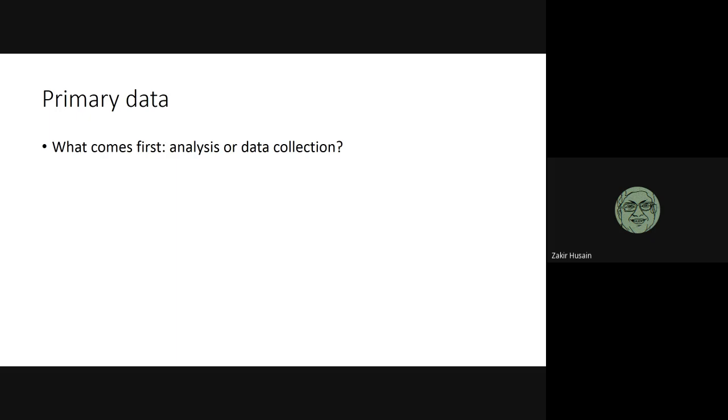So you have to plan, okay, this is the regression. What method should I use? Okay, I want to use an instrument variable method, two-stage least squares. So I need an instrument. What can be the instrument? Okay, this is the instrument. So I need a question which will identify the instrumental variable for me. Do you understand what I'm saying? Yes, sir. So never jump into the data collection.